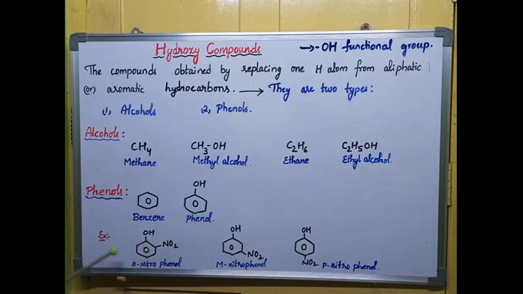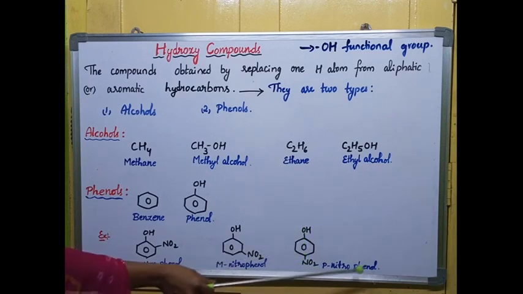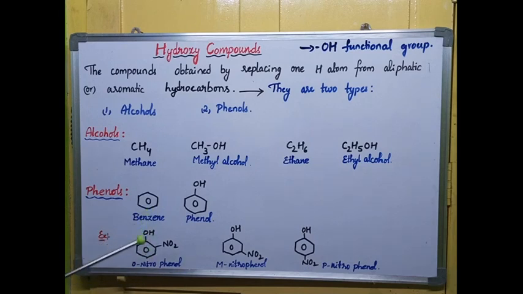Now one more example, orthonitrophenol. In the second position we have a nitro group, so orthonitrophenol. If you observe this is a meta position, so metanitrophenol. If you observe this, it is directly opposite to the functional group, that is para position, so para nitrophenol. So this is just an introduction of hydroxy compounds.